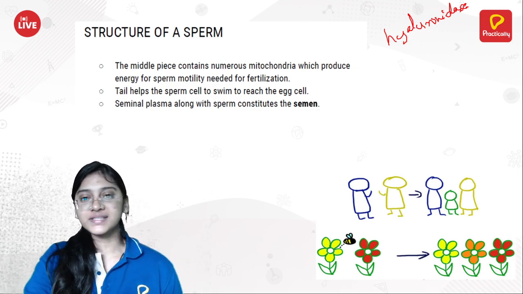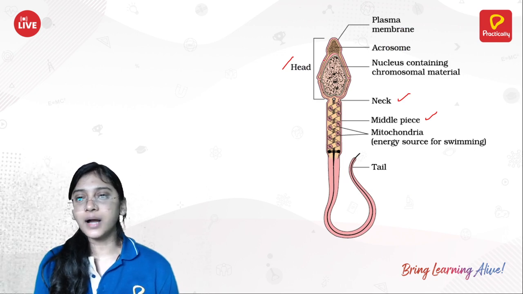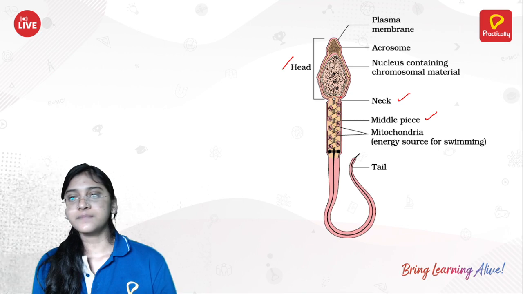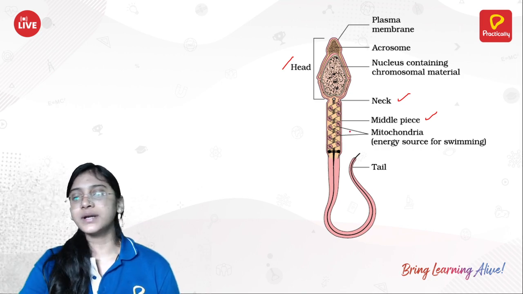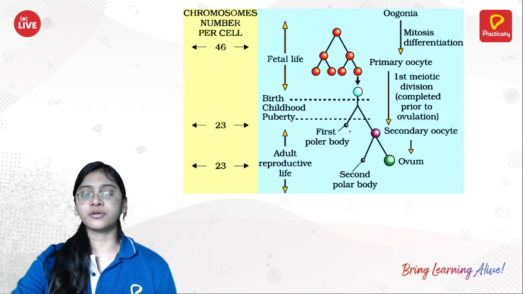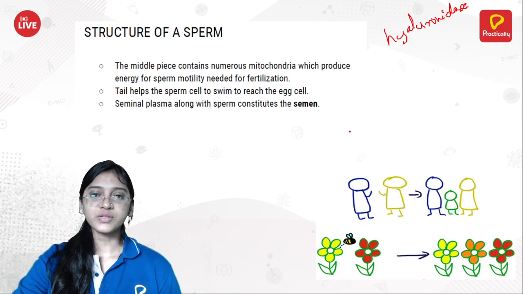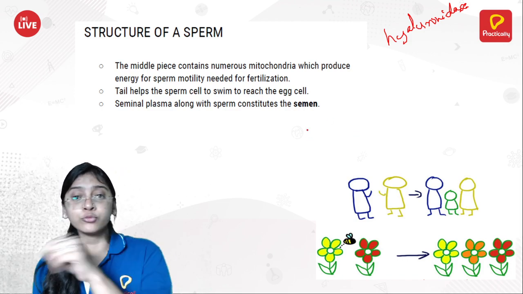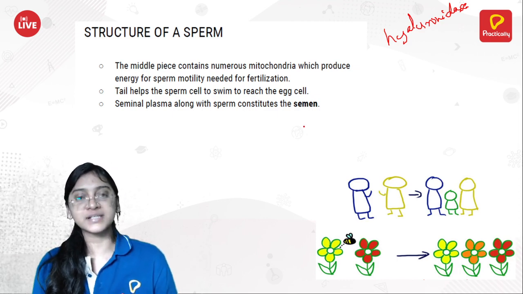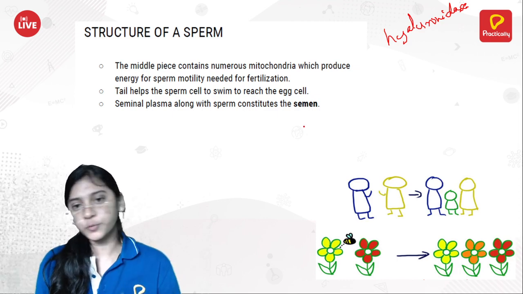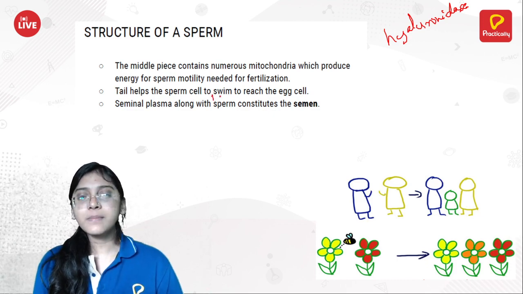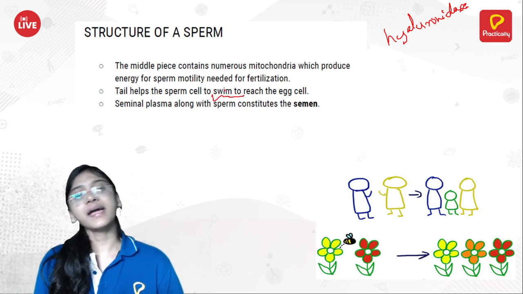Now if you look at the head, above it is the acrosome, which has the enzymes, and then there is a neck. Just below the neck there is a middle piece. In the middle piece you can see a lot of mitochondria. Numerous mitochondria are present, which help in the quick movement of the sperm for fertilization. Below the middle piece there is a tail, which helps the sperm swim to reach the egg.